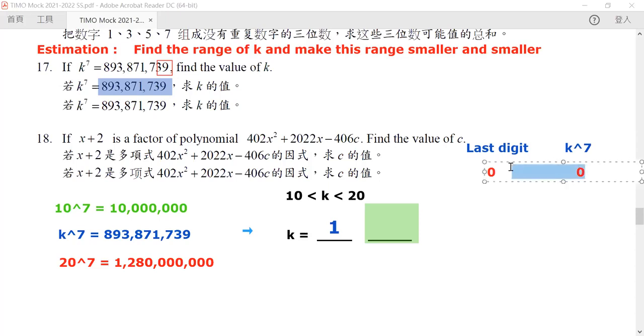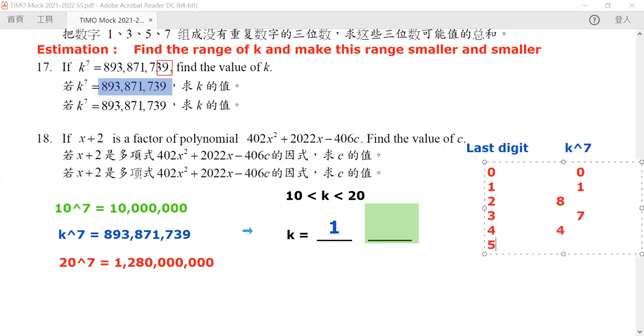Okay, so what about if our last digit is equal to 1, then the last digit is also equal to 1, okay? How about the last digit is equal to 2, then now it becomes 2 to the power of 7, but 2 to the power of 7 is equivalent to 2 to the power of 3 because it follows a cycle of 4, so it's equivalent to 8. How about 3? 3 to the power of 7 is equivalent to 3 to the power of 3, and hence it will have a last digit of 7. And well, if it is 4, then it has a last digit of 4.